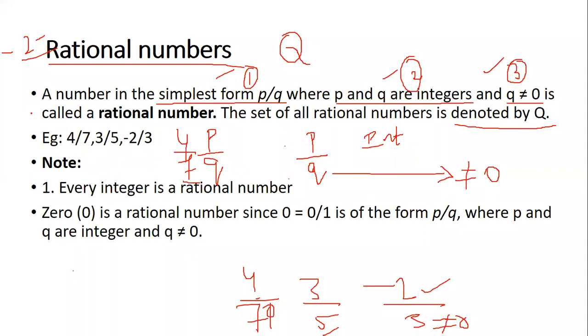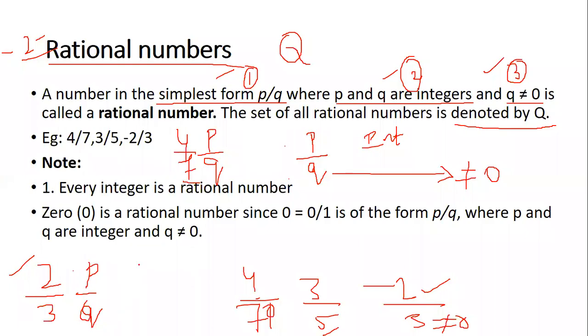Okay, I will give you an example once again. If you have a number, let's take a different number, let's say 2 by 3. Now 2 by 3 is in the form of P by Q. It's a fraction. And 2 is also an integer. 3 is also an integer. And then 3, that is the denominator, is not equal to 0. So in that case we call 2 by 3 a rational number.